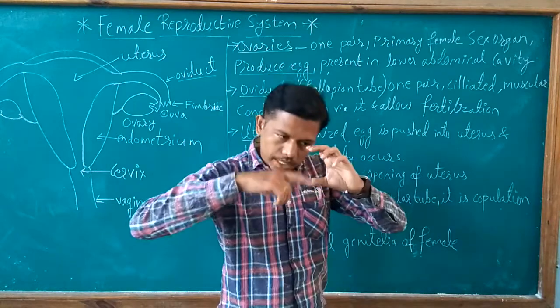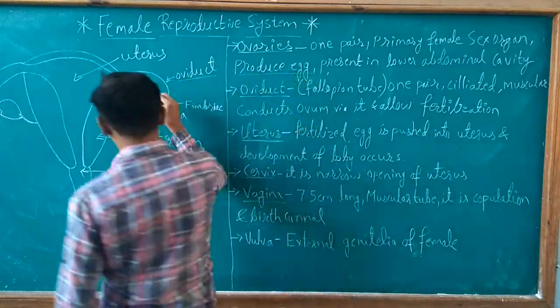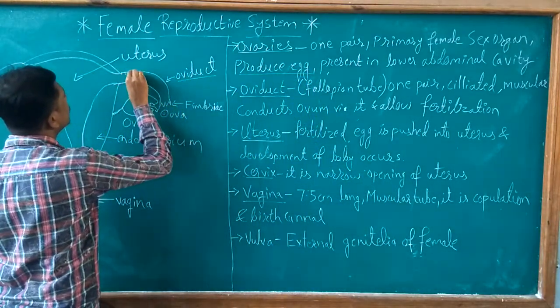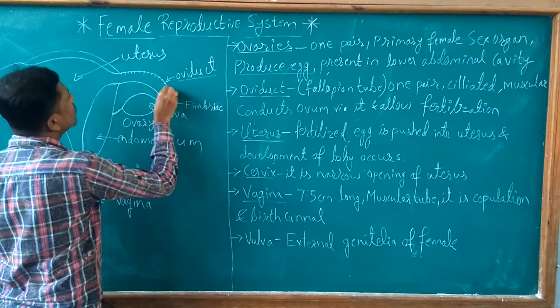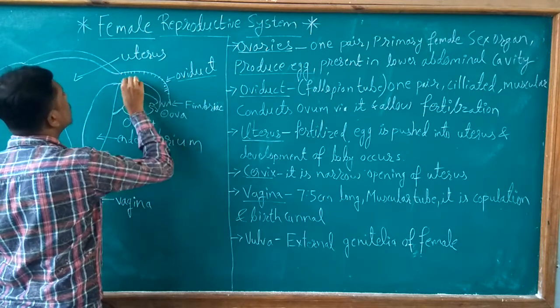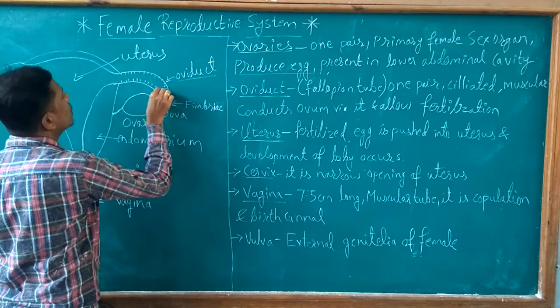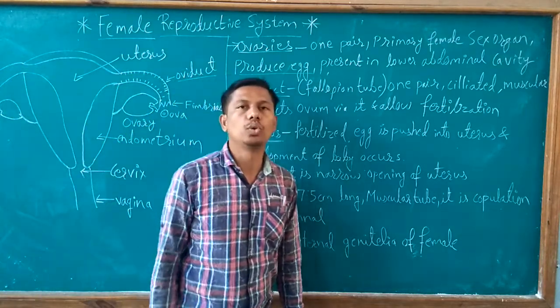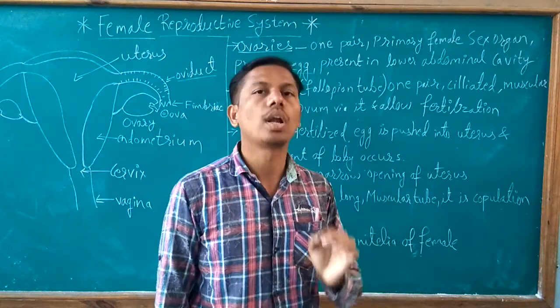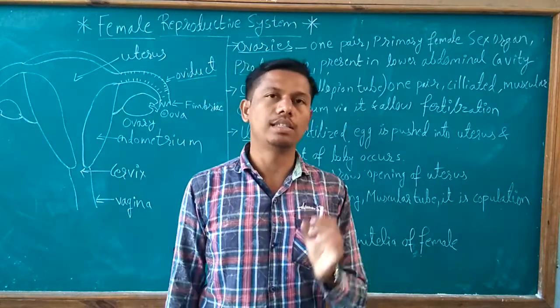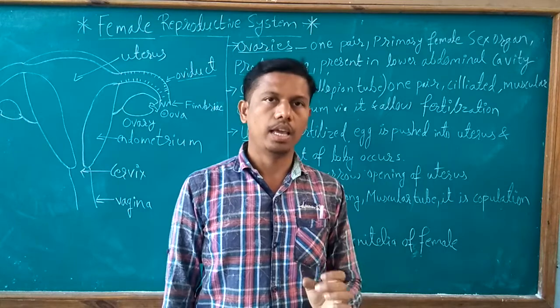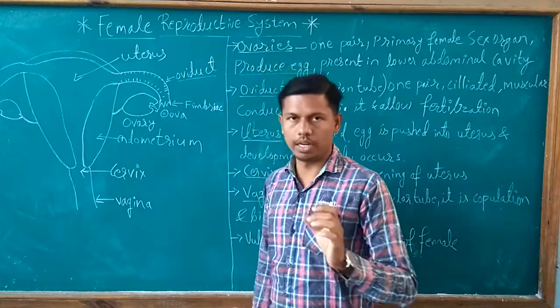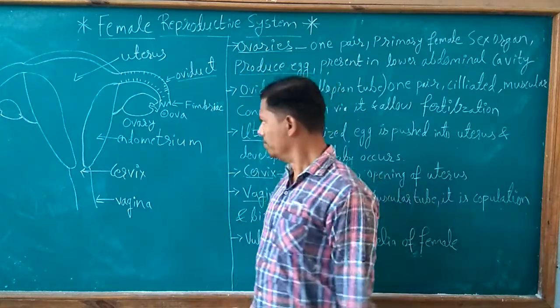Fallopian tubes from inside are ciliated. These are the cilia present over here in the inside lining of the fallopian tube. There are hair-like structures called cilia, and these cilia play an important role in pushing the ovum.